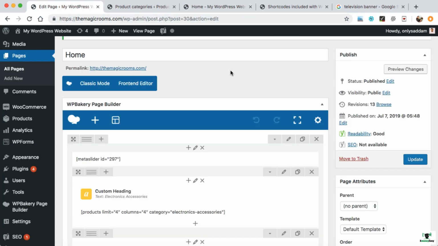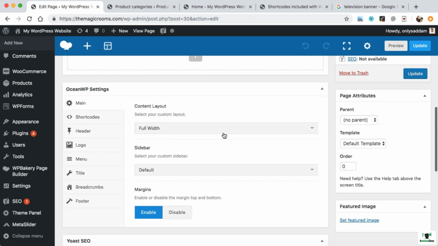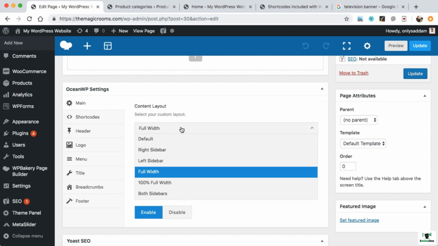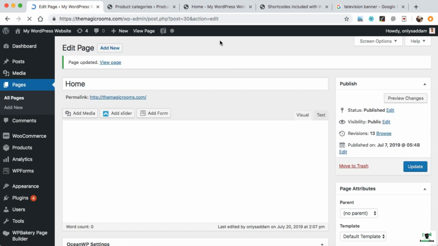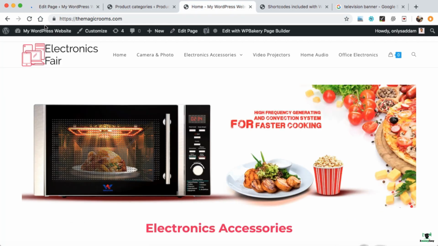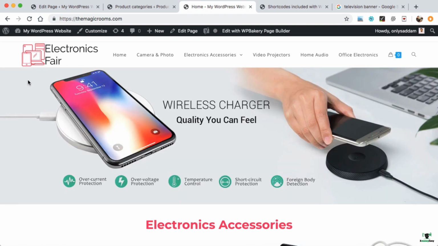Go back to the backend. Now at the very bottom here under the Ocean WP settings, under main tab, you can see content layout. Just set it to 100% full width and margins, make it disable. That's all you have to do. Now let's update and we can refresh our home page once again. Here we go. So now this looks nice. The entire slider is now full width and all the extra margins have been removed.